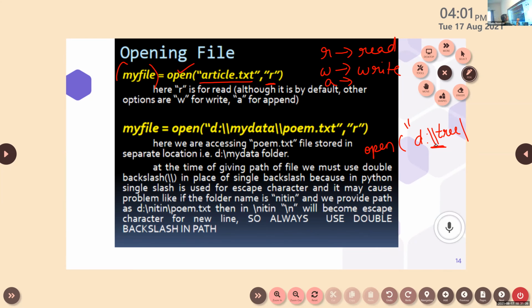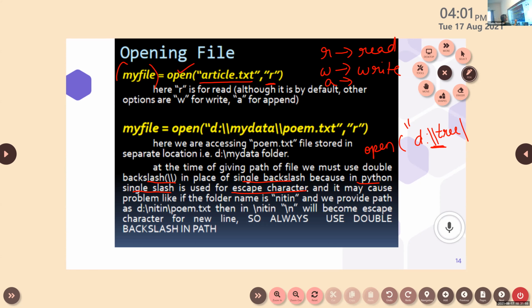Here you can see why we are putting double slash in the place of single slash, because in Python single slash is used for escape characters that you have learned. I hope you have learned in the previous class, isn't it? Have you learned the different types of escape characters? Yes or no? So to avoid that, we are using double slash.